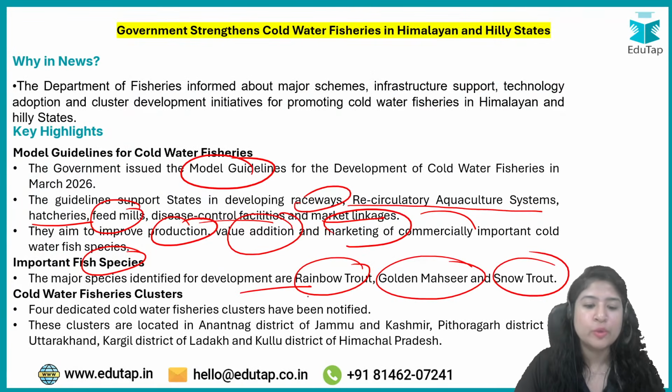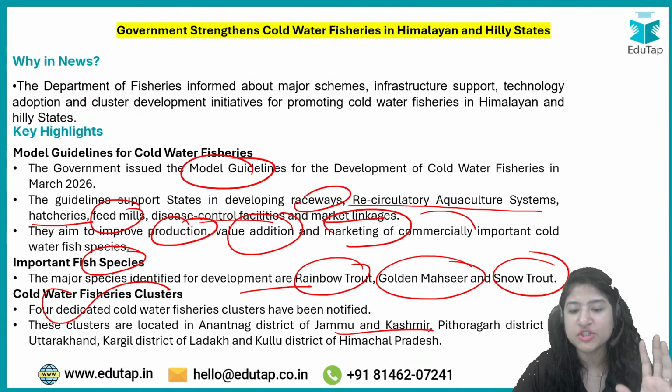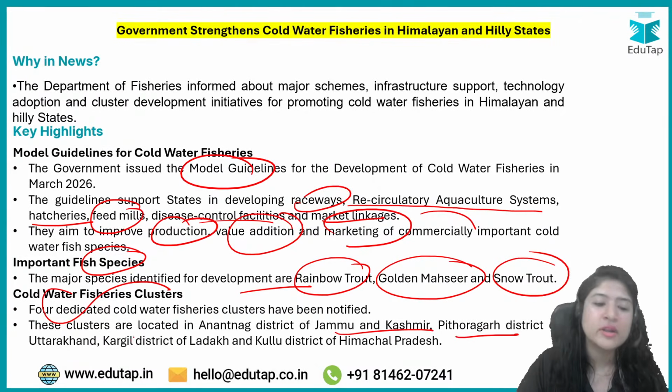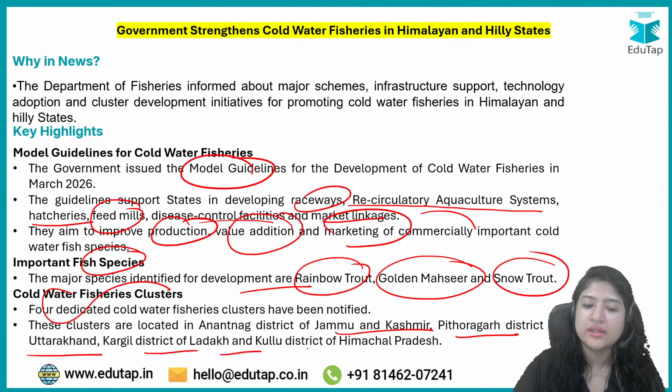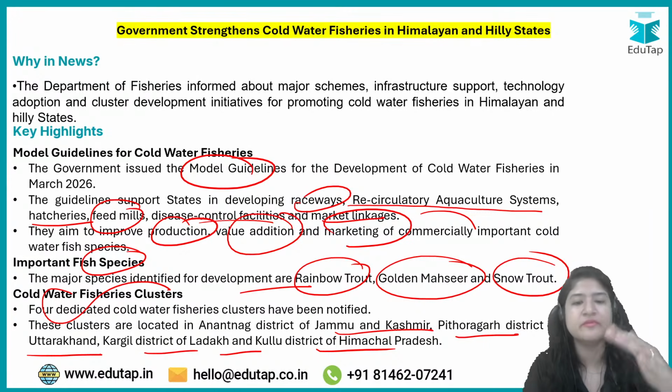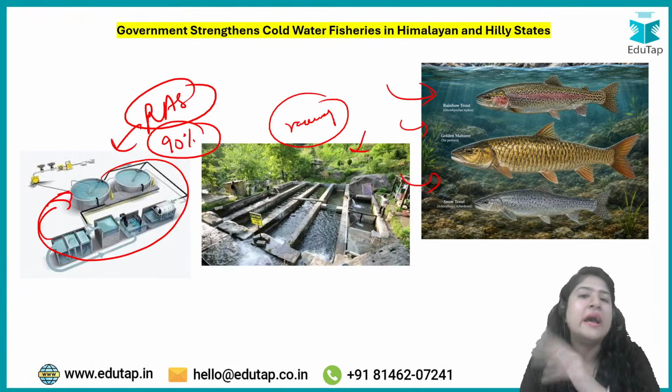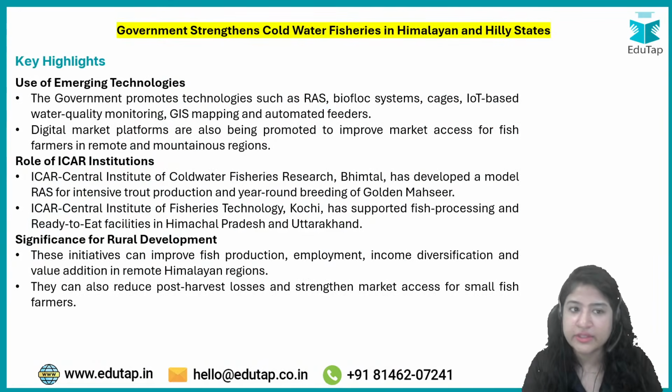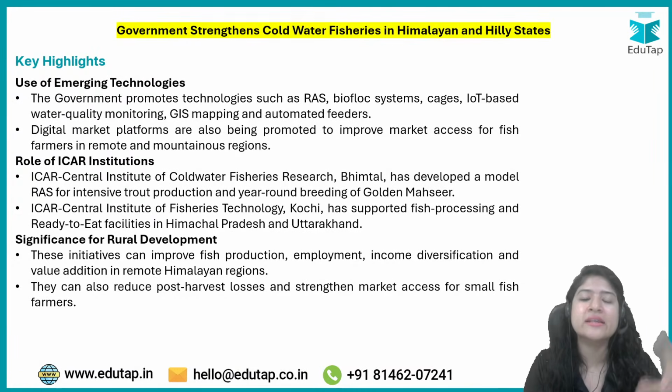Okay, so majorly it is this, and four dedicated cold water fisheries clusters have been notified, which are in Anantnag district of Jammu Kashmir, Pithoragarh in Uttarakhand, Kargil district in Ladakh, and Kullu district, Himachal Pradesh. Now these four places have been taken up from different regions of the Himalaya, and now the work will be done over there. It means implementation of these guidelines will happen over there.